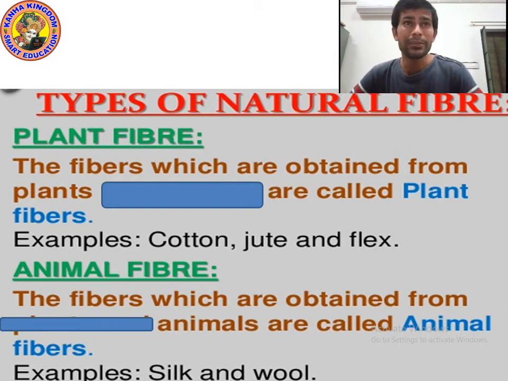Do you think we get wool only from sheep? No, we get wool from different animals. I will show you the pictures of all the animals. Now let's move on to the next point.